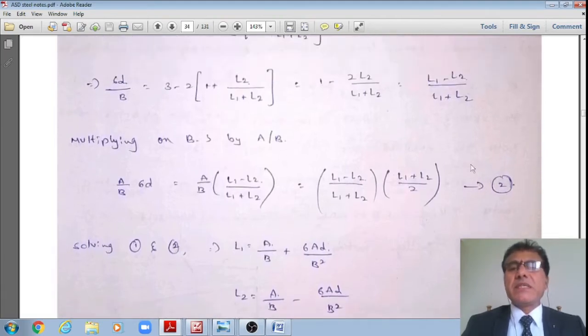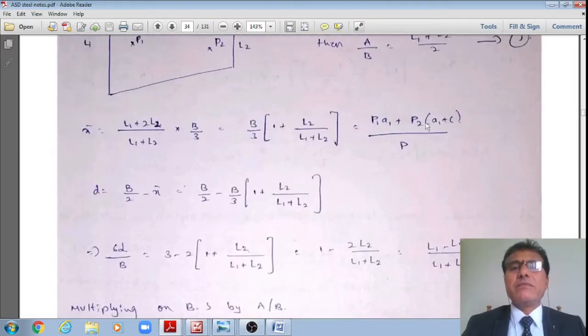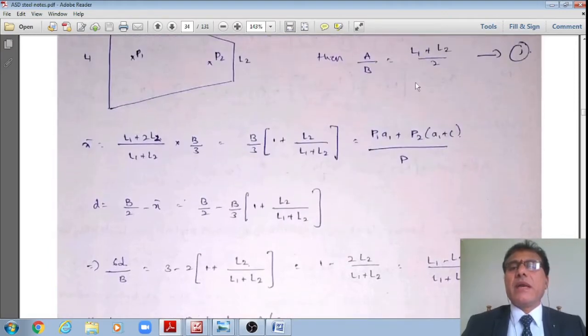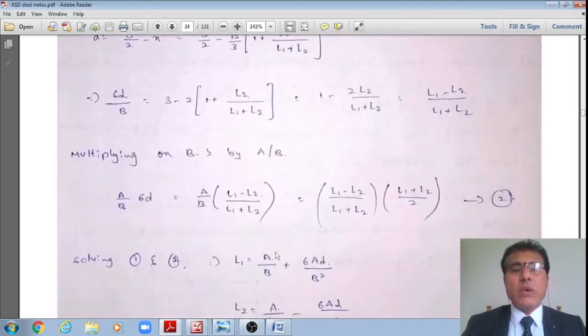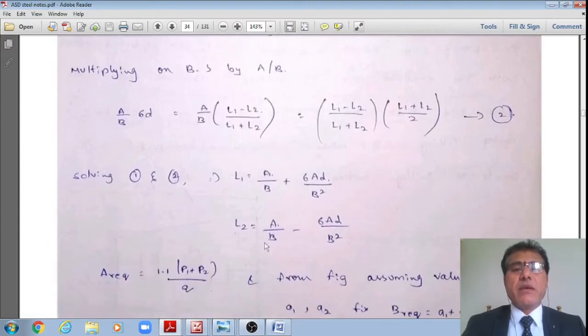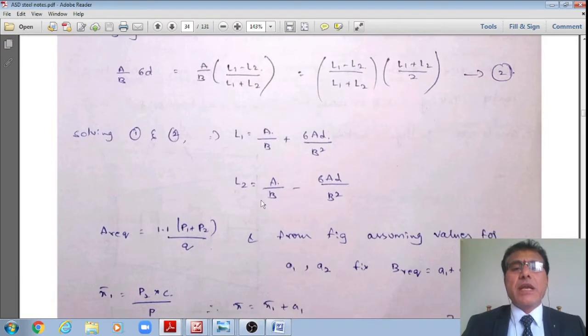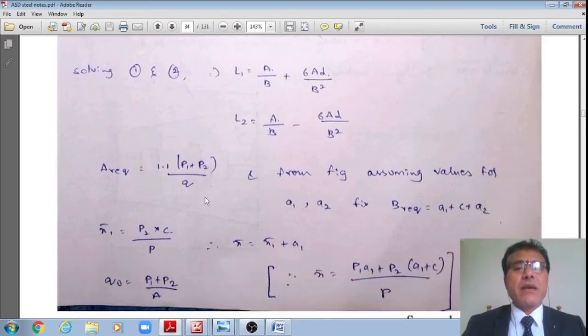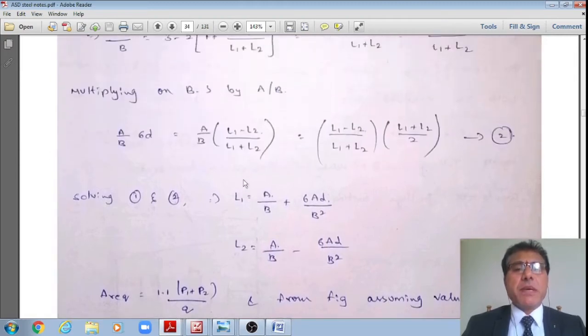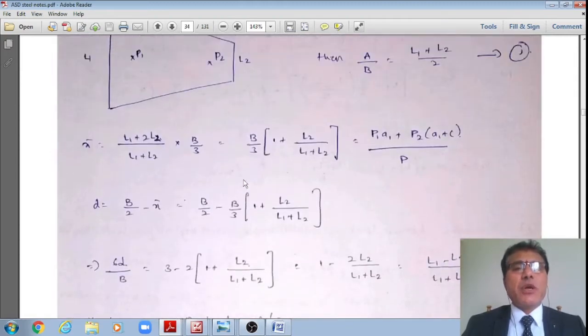Solving this equation 1 as well as this equation 2, now I'll get L1 is equal to A by B plus 6 AD divided by B square, and L2 is equal to A divided by B minus 6 AD divided by B square. Therefore, that is how I'll be proportioning the trapezoidal grillage foundation.